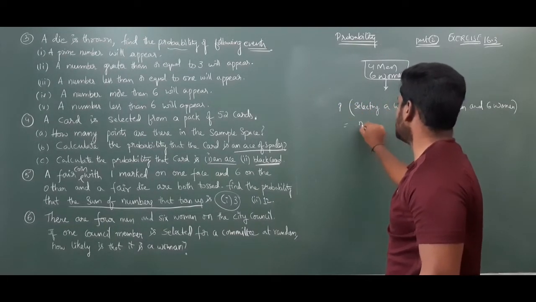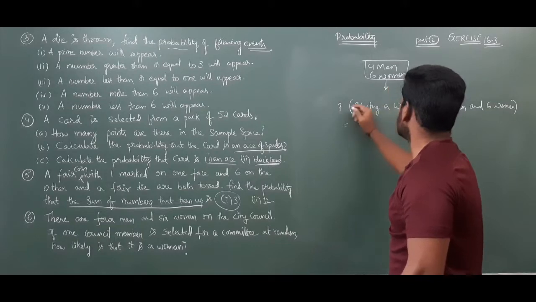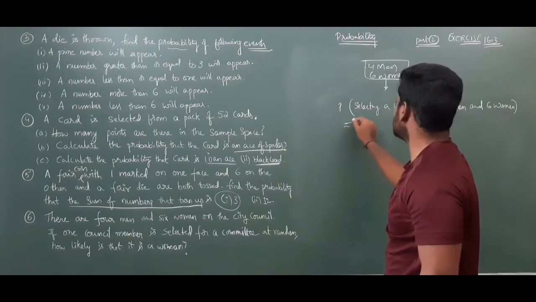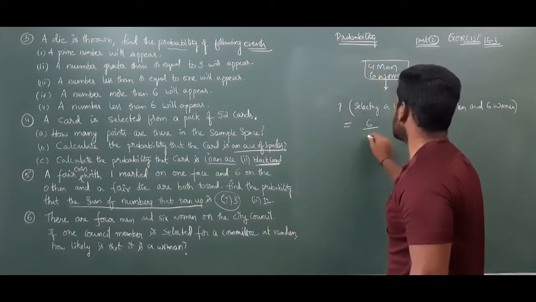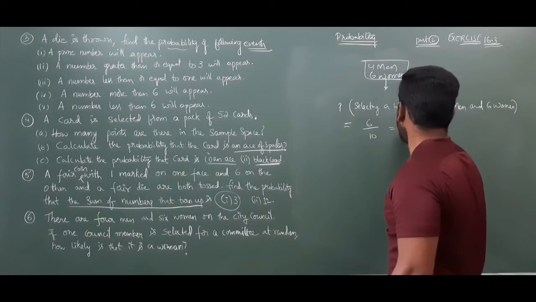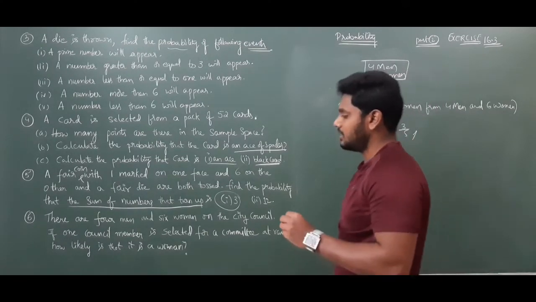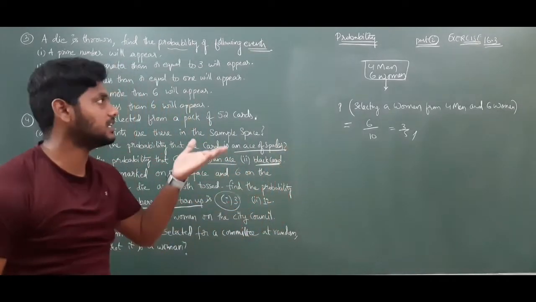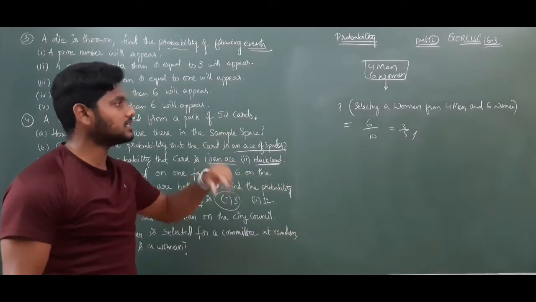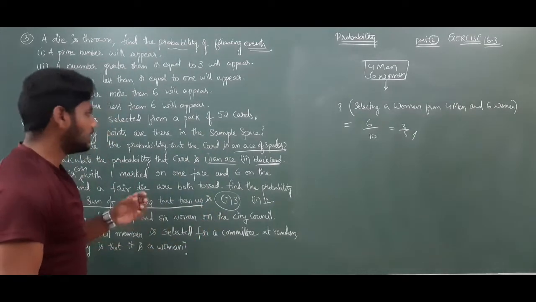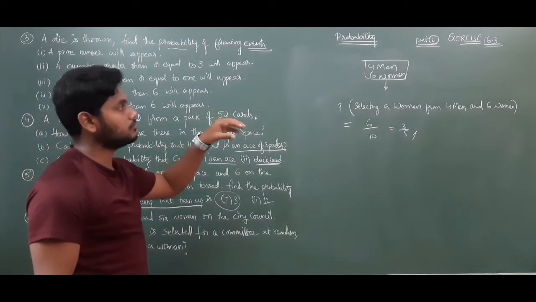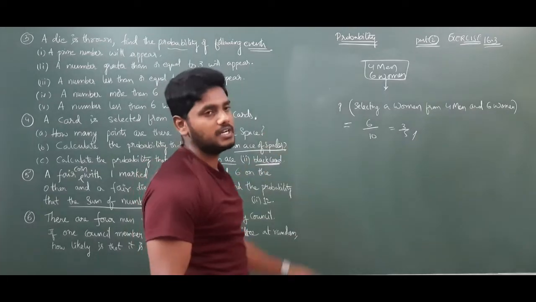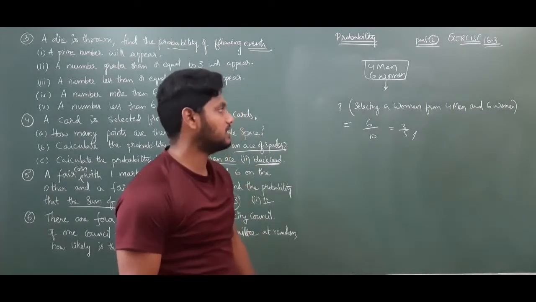Probability of this event: how many women are there? 6 by the total, 6 plus 4, 10, which is 3 by 5. Very simple. Out of 4 men and 6 women, 10 in total, out of 10 we need to select a woman. So 6 women out of 10, so 6 by 10 chance, which is 3 by 5 chance.